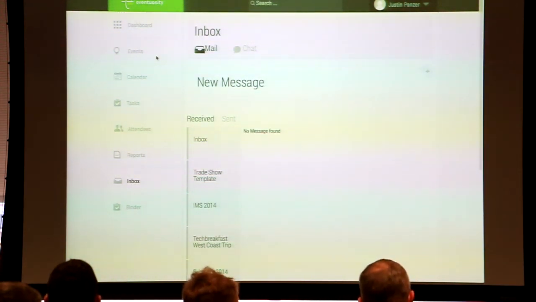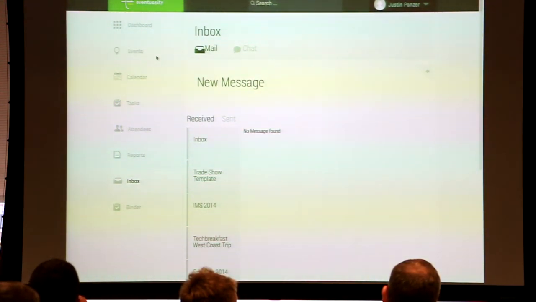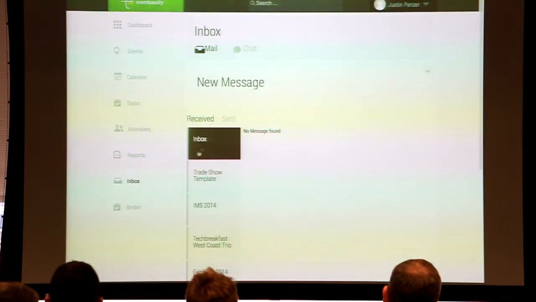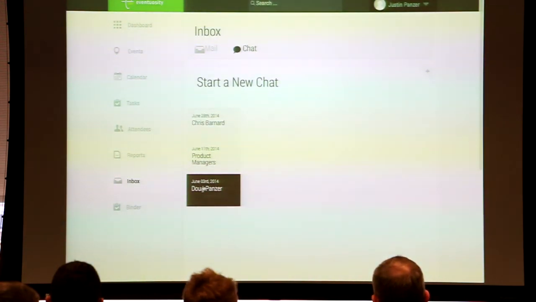I can recreate Exhibitor for 2015. I can take my quarterly sales meeting and I can recreate it for the next quarter. But I've also got inbox, chat messages, all kinds of things that I can do, so I can keep on top of my team at all times. I can send out push notifications. Hey, we're running 10 minutes early. Please get to the conference hall so you can plug in and get ready to go.